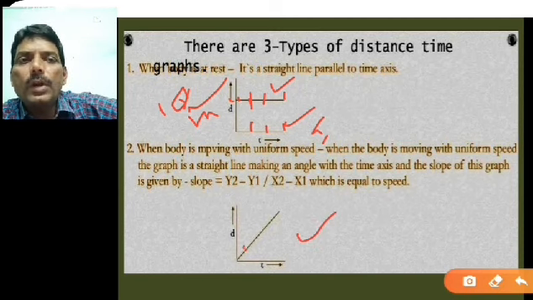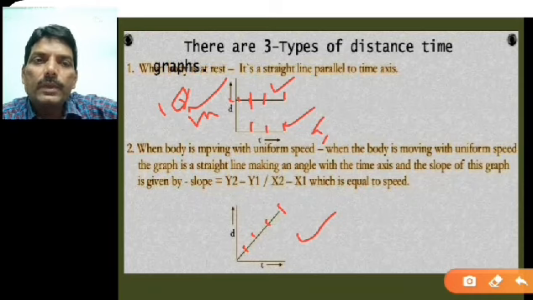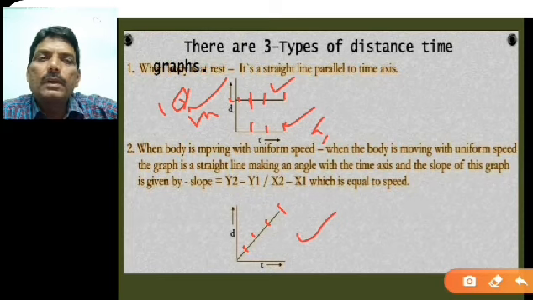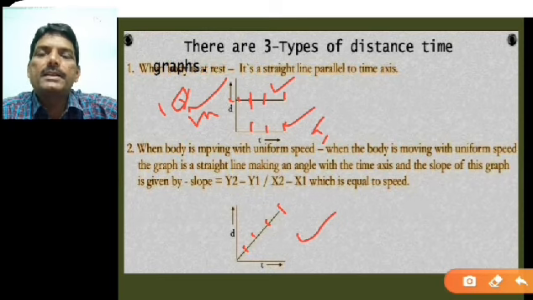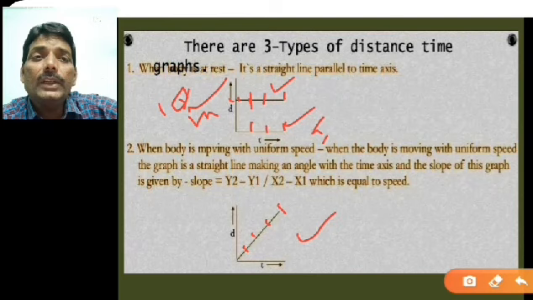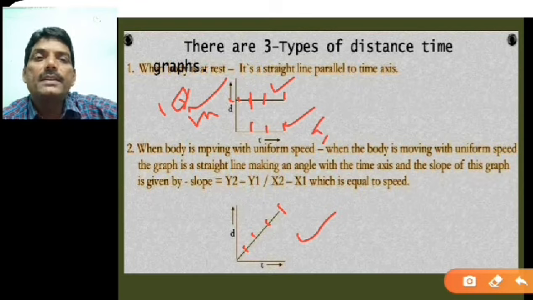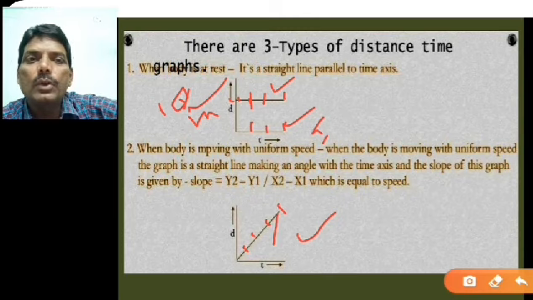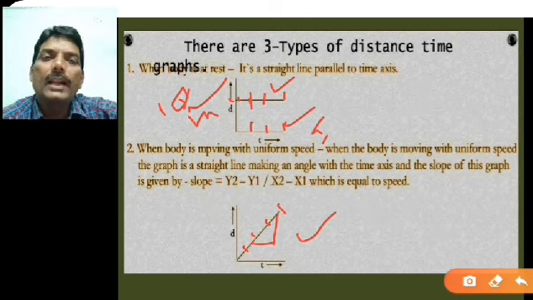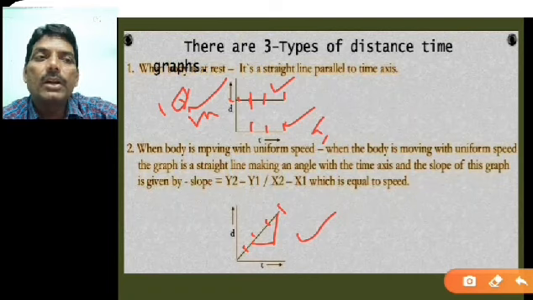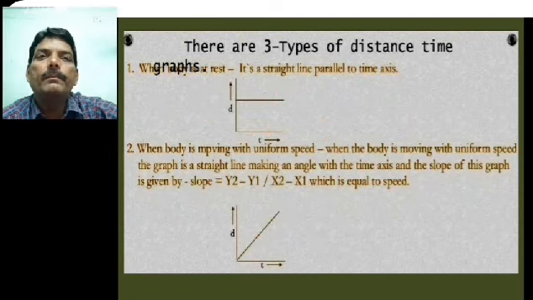If you plot the point or connect the points, with distance values on the y-axis and time on the x-axis, you got a straight line passing through the origin. You will recall the word uniform, and this is nothing but uniform speed, because the slope is nothing but the speed, and the object is covering equal distance in equal intervals of time. Therefore you can say the body is moving with uniform speed.